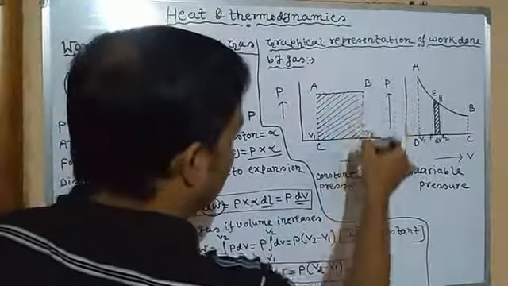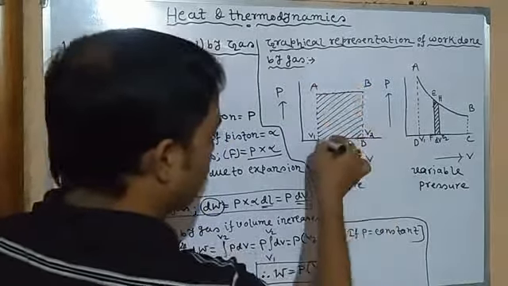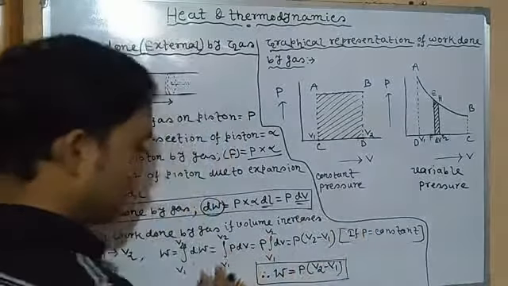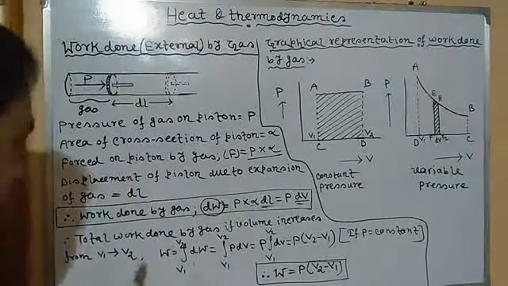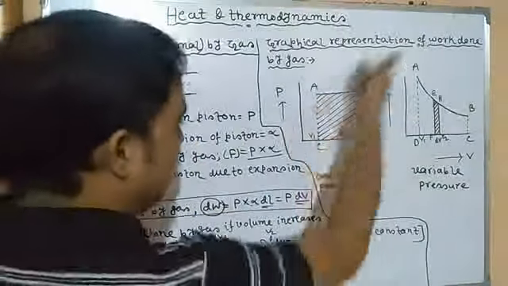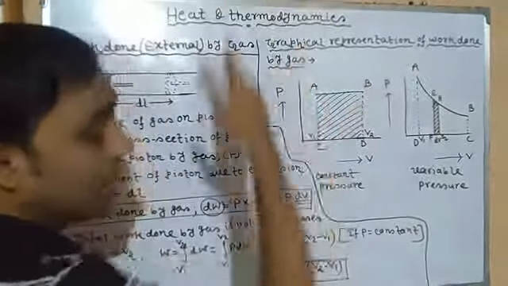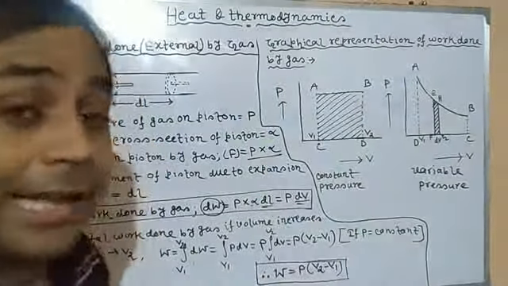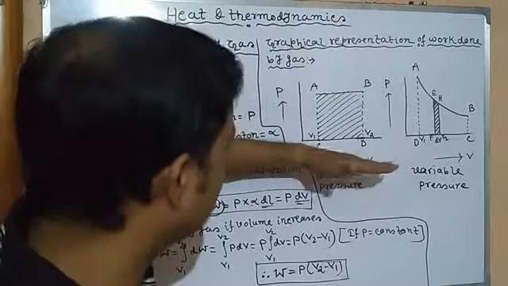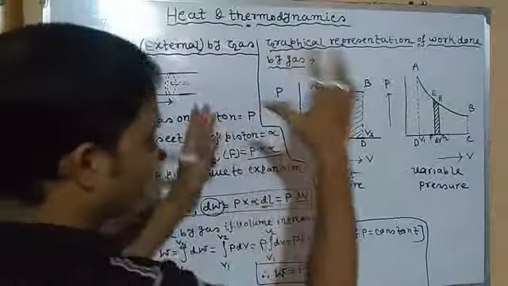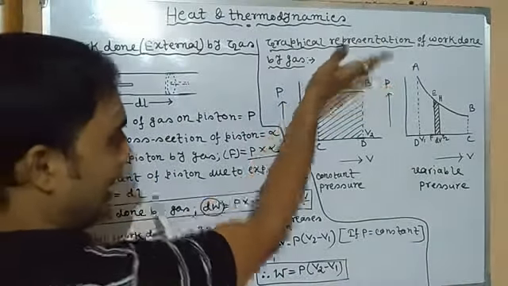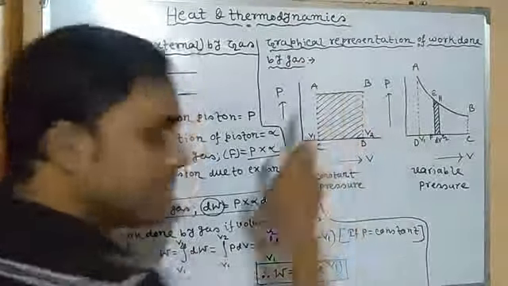Now if we draw perpendiculars to the volume axis, V1 is the initial volume and V2 is the final volume. This means the volume increases from V1 to V2. This marked area ABCD represents the total work done by gas at constant pressure, the total area confined by the parallel line AB and the volume axis. So you can say ABCD, clear.